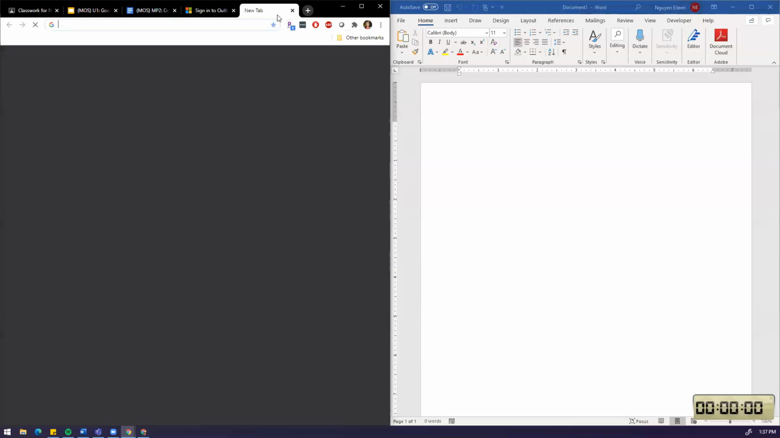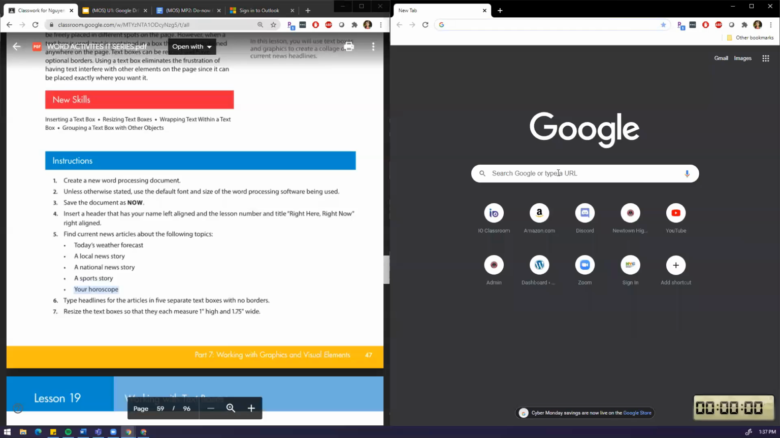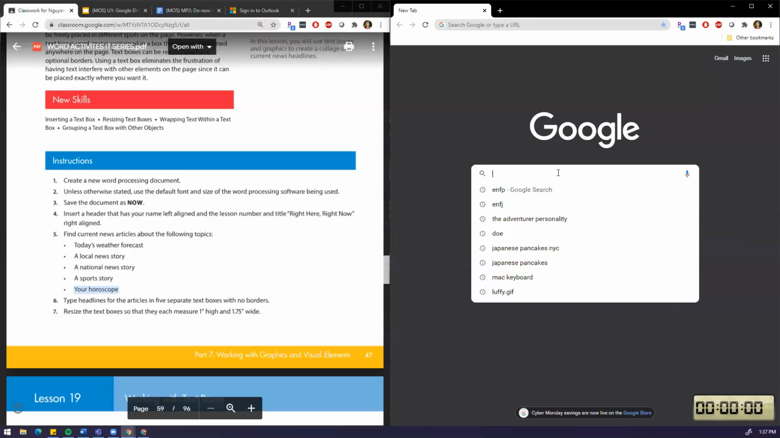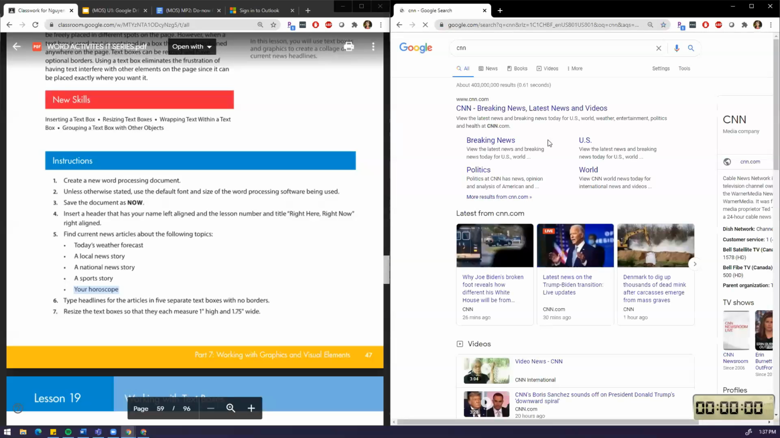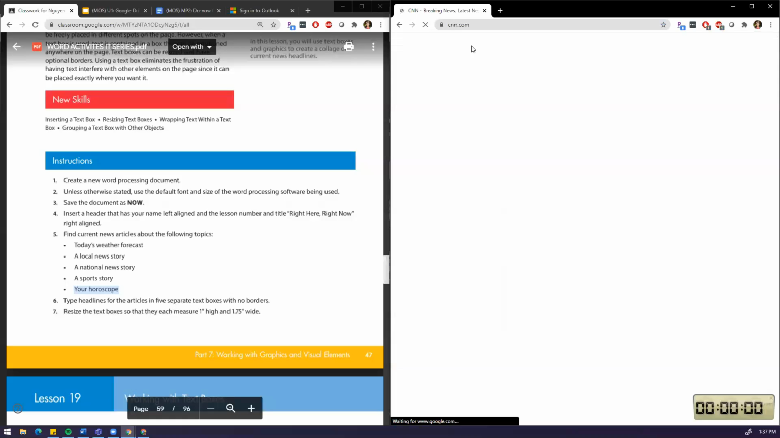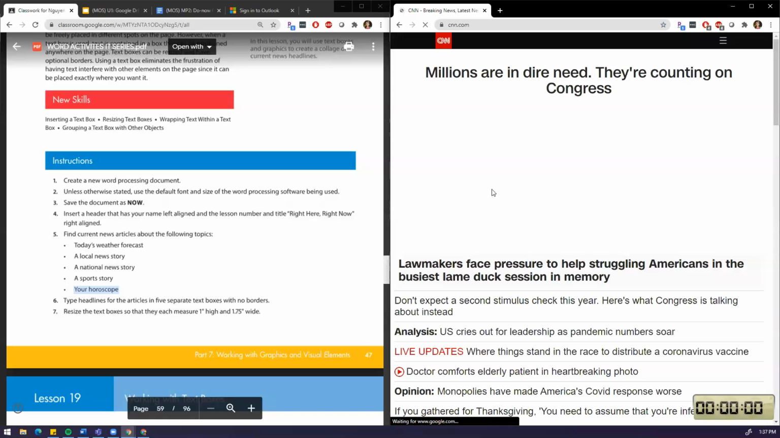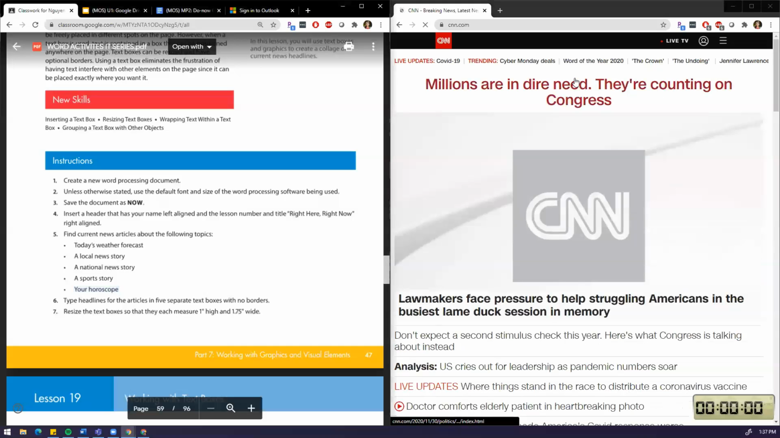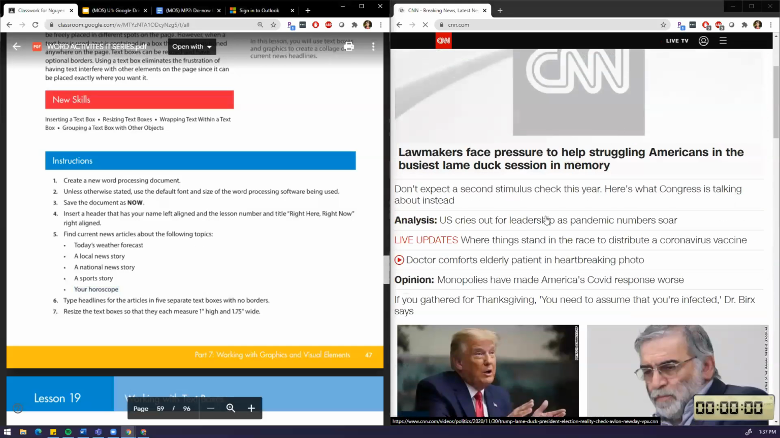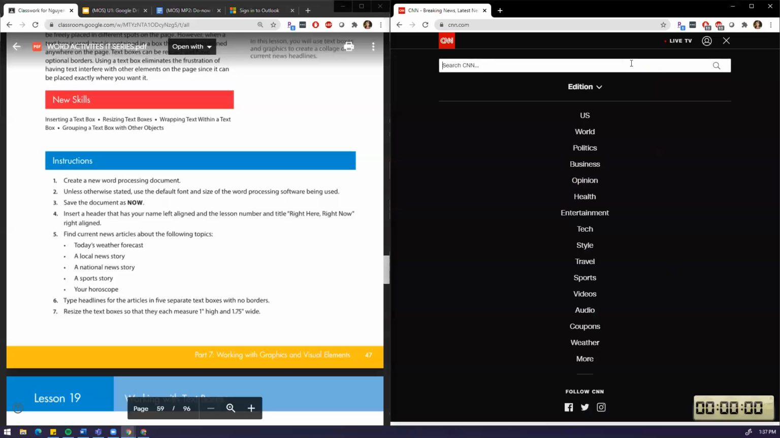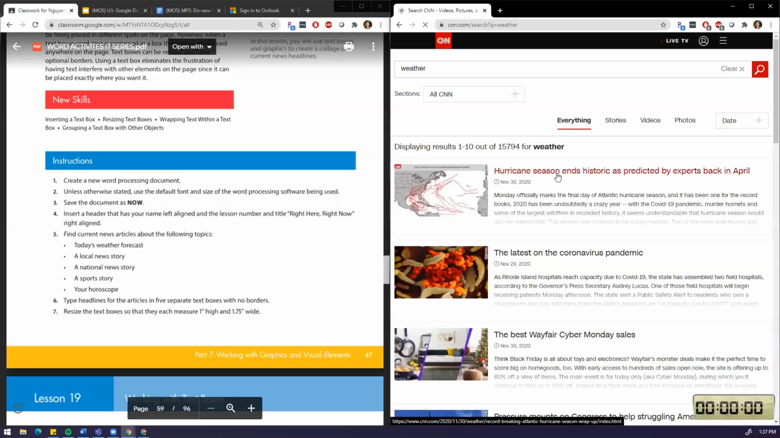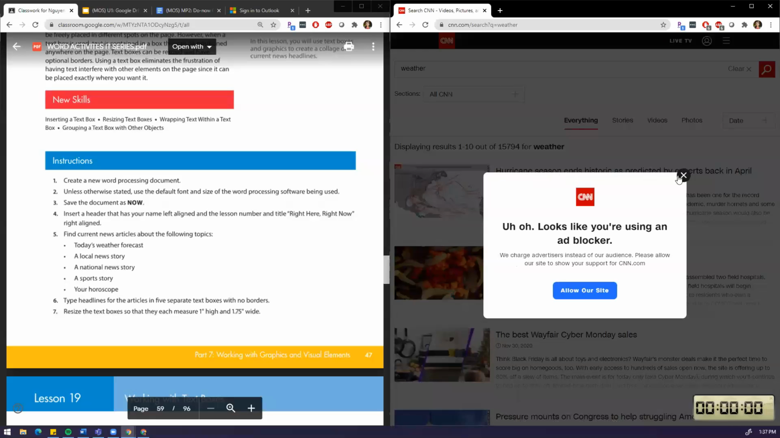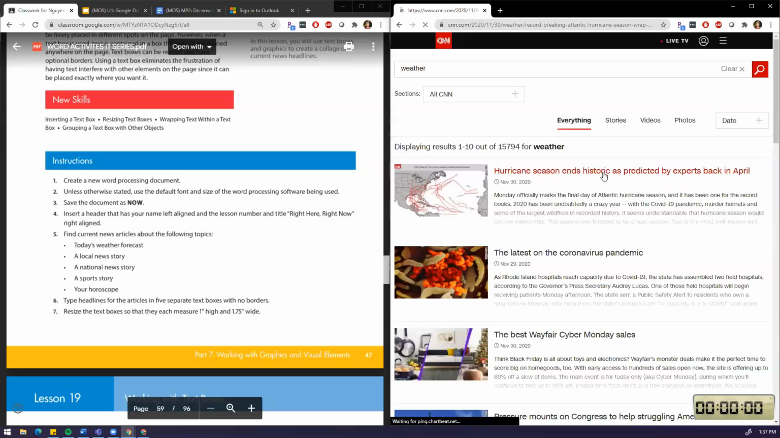So you actually have to open up a tab. Let me go to, I don't know, CNN? Let's just go to CNN, or any news site. You go to Fox or whatever you watch. Doesn't matter. We have to find something about the weather. So here, I'm just going to search weather. Okay, so hurricane season ends historic as predicted by experts back in April.